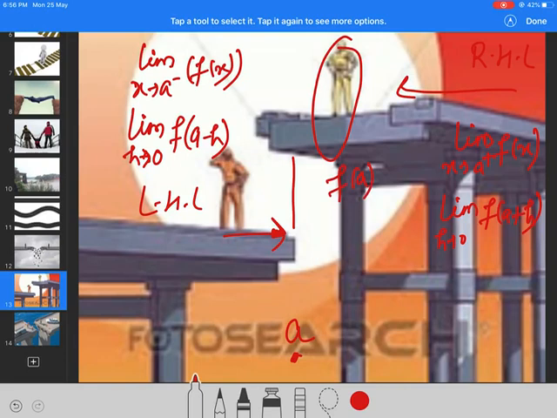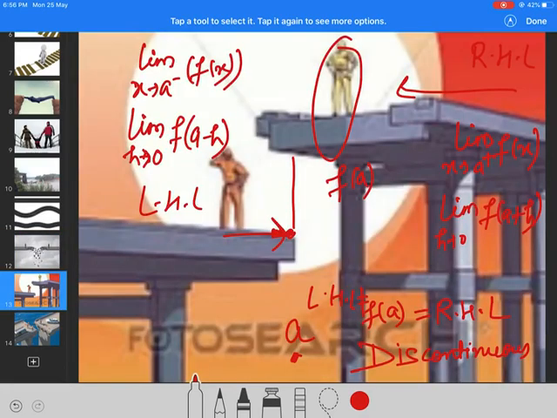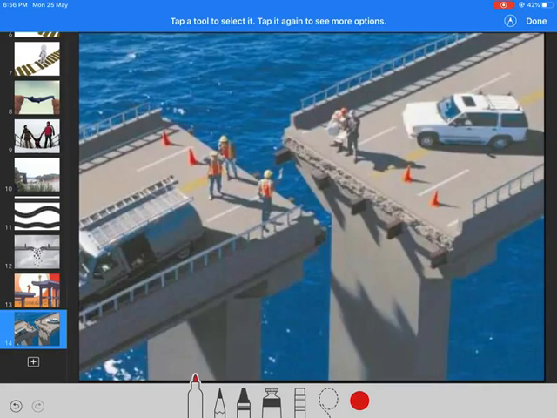Now you will see that here f(a) is equal to RHL, but the LHL is not the same, it is somewhere else. So I will say the left-hand limit is not equal to this. So this function is also discontinuous. I hope this is clear to you. So here we have studied the type where limits are equal to each other but they are not equal to the value of the function. We have studied the one where the value of the function equals one limit but the other limit is different. Now I am going to show you the third type of discontinuity.